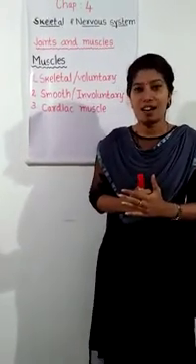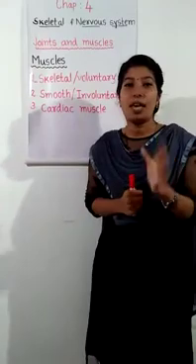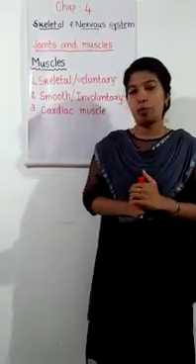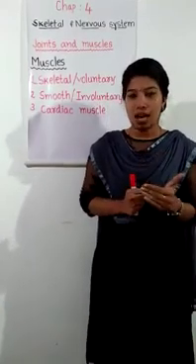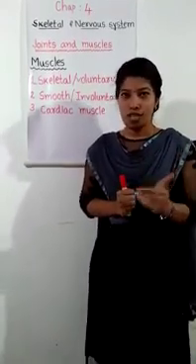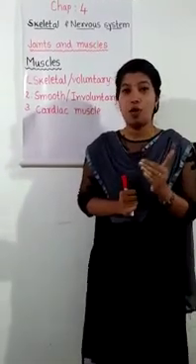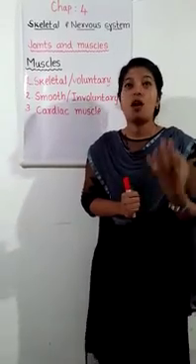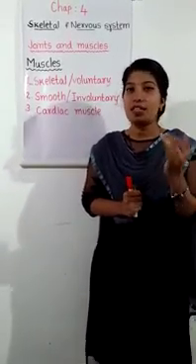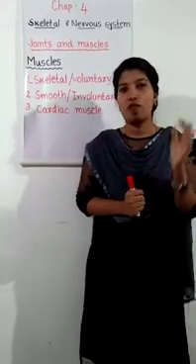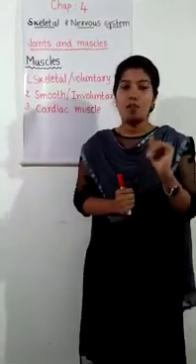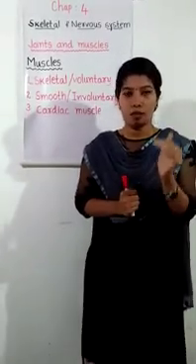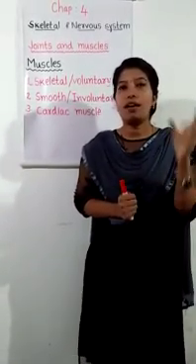Muscles are all made of the same material. That is a type of elastic tissue. So what do you mean by muscles? Muscles are all made of the same material, a type of elastic tissue, and all muscles appear the same because they are made up of the same material. We have more than 600 muscles in our body.